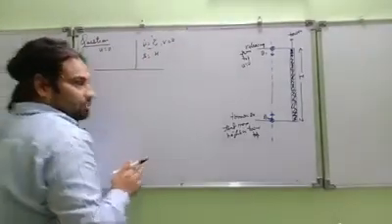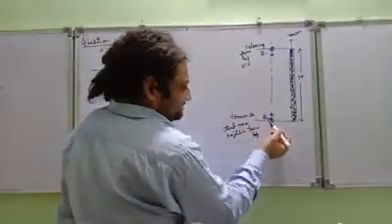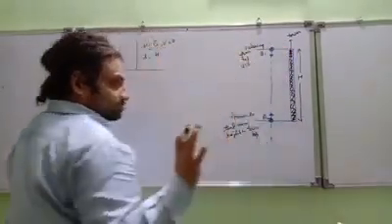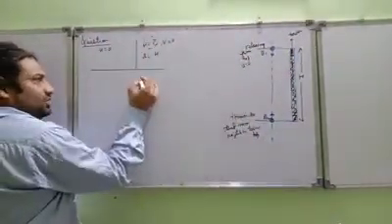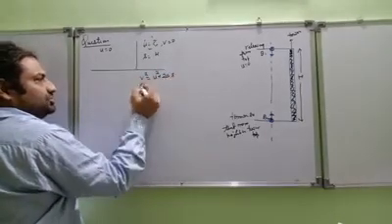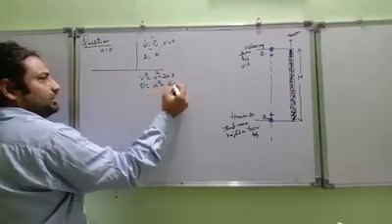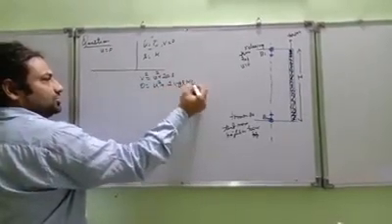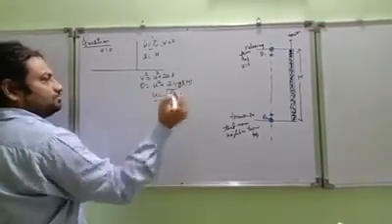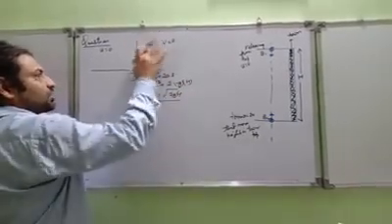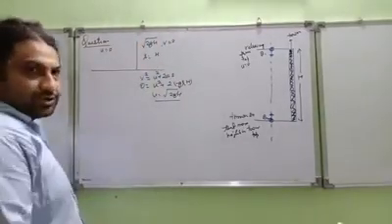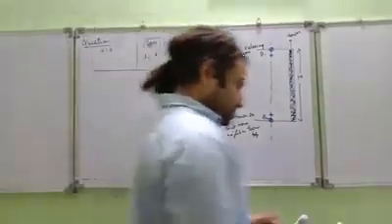Now see, this lower body is thrown up so that it reaches the top and stops. So if I apply v square equal to u square plus 2as for the lower body, I get 0 equal to u square plus 2 into minus g into h. Clear? So I get u equal to under root 2gh. So this body is thrown up with speed under root 2gh. Is it okay?